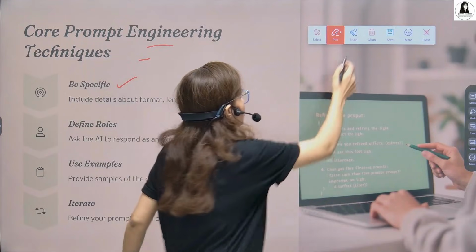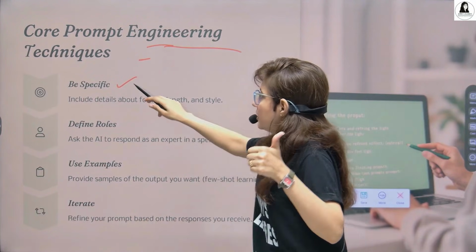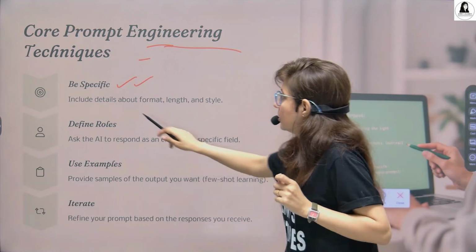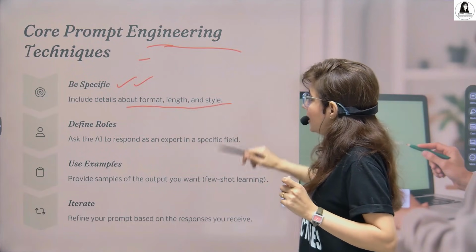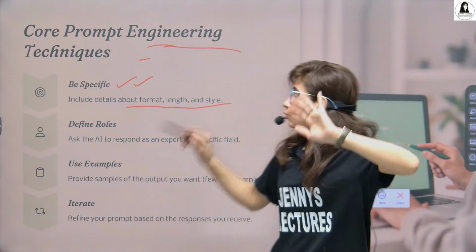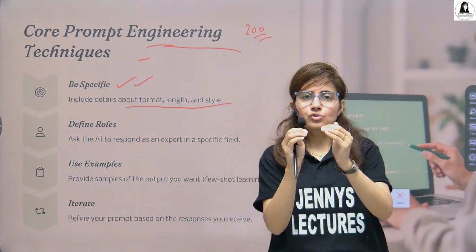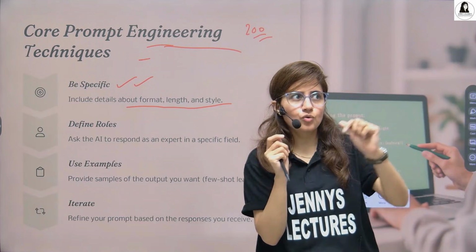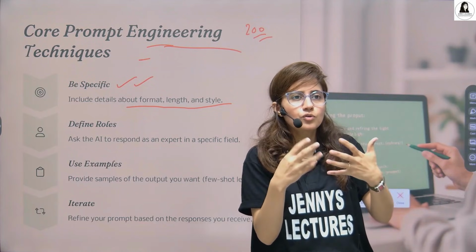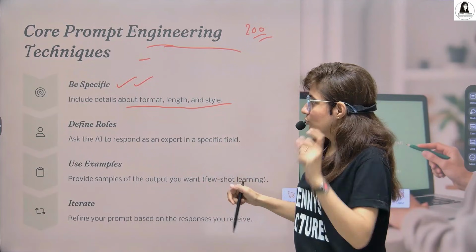So what are some core prompt engineering techniques? You have to be very specific, you have to be very clear. Include the details about the format, the length, and the style. Suppose you want a summary of whatever is explained in 200 words or 300 words, just provide this. The length also, the format also. You want bullet points, you want step by step explanation, or in what format you want, it will give you, right? You have to be specific.